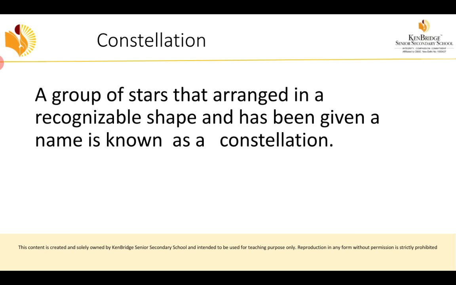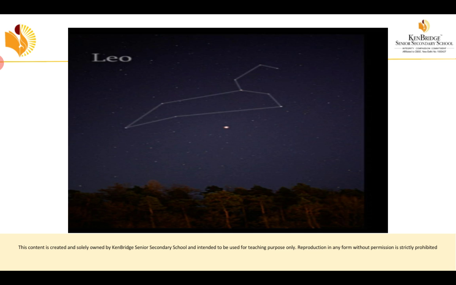See here, a group of stars that appear arranged in a recognizable shape and has been given a name is known as a constellation. So what does constellation mean? See here, this is a constellation. Here we have some imaginary lines that connect the stars and make some picture, some shape. That is called a constellation.